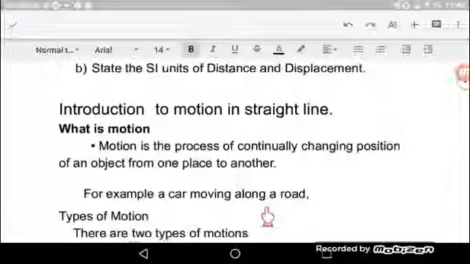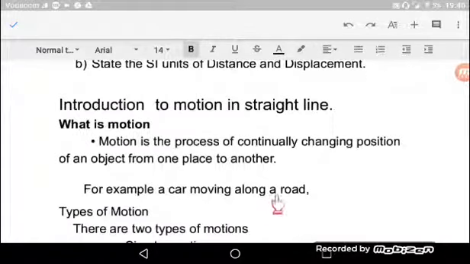That is, mfano mzuri, a moving car along a road. When a car is moving along a road, its position is continuously being changed. Kutokana kwamba sasa position ile gari inakuwa inabadilika, tunasema kwamba ile gari ipo katika motion. Kwa hiyo ndio maana halisi ya motion, kwamba pale position ya kitu inapokuwa inabadilika continuously, tunasema hicho kitu kinakuwa katika motion.